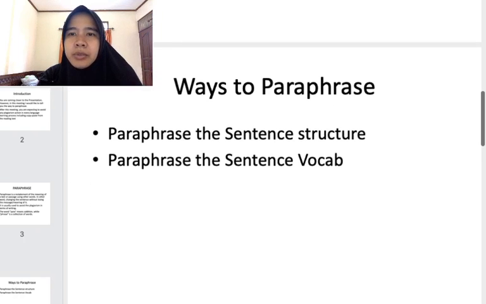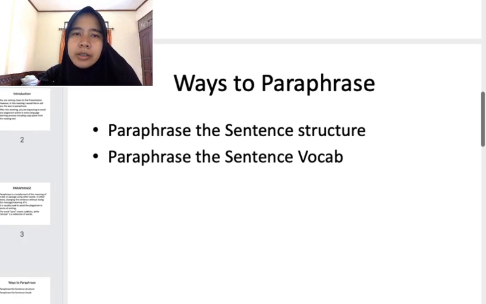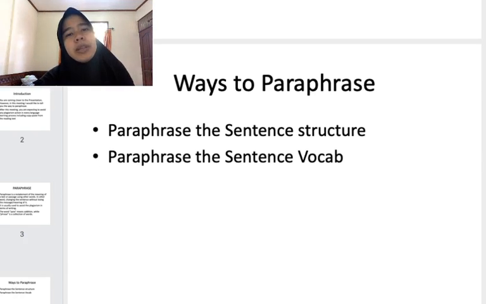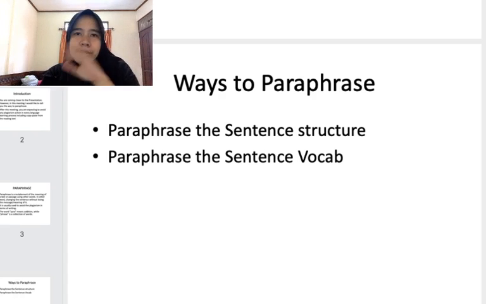Okay, now let's move on to the ways to paraphrase. Actually there are two ways of paraphrasing a sentence, and you can do it in paragraphs as well. The first one is paraphrasing the sentence structure, and the second one is paraphrasing the sentence vocabulary. So the first is changing the structure, and the second is changing the vocabulary.